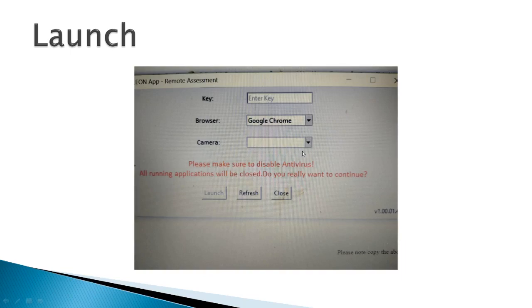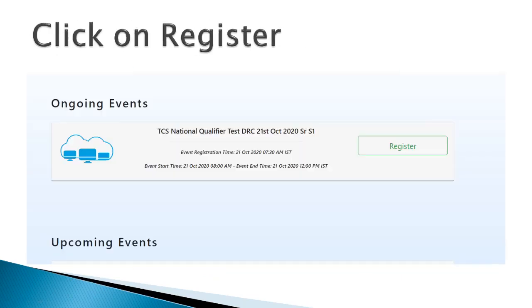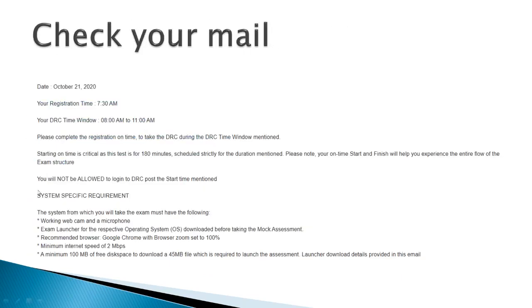So after selecting all three options, there is a checkbox: please make sure to disable antivirus, all running applications will be closed, do you really want to continue? You have to click on this checkbox and make sure that you disable all the antivirus. After clicking on this checkbox, this launch button will be visible. You have to click on the launch button and your test will be started. But make sure you start your test in the given time, and the time is 8 to 11, and this time was for registration only. So after registration you will get the key, and that key will be used during the start time.